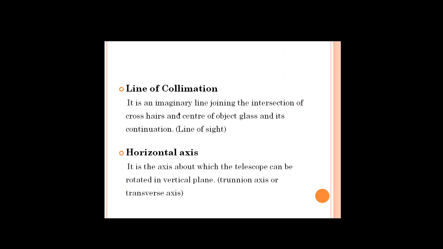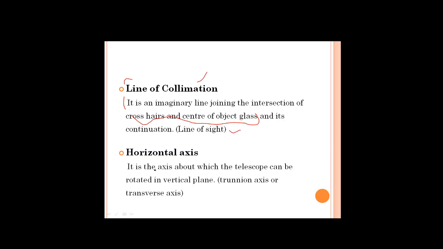Line of collimation. As I said, axis of telescope and line of collimation. What does this mean? It is an imaginary line joining the intersection of crosshairs and the object glass and its continuation. The imaginary line joining the intersection of crosshairs and the center of the object glass is nothing but the axis of the telescope, and its continuation is called what? Line of collimation or line of sight.